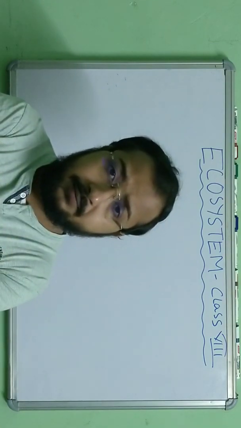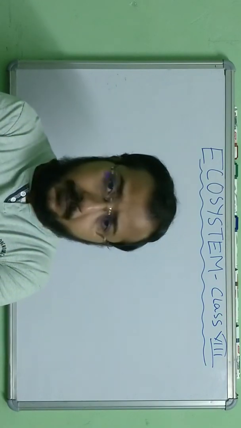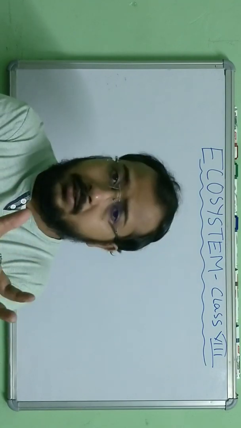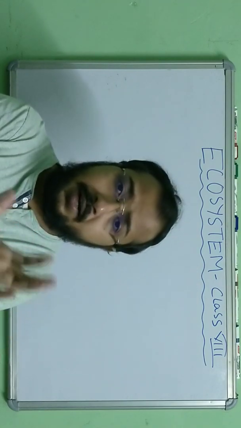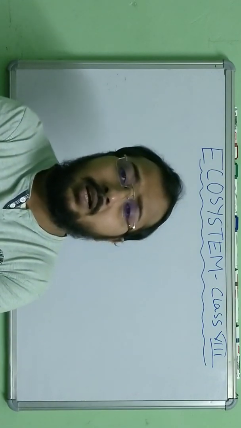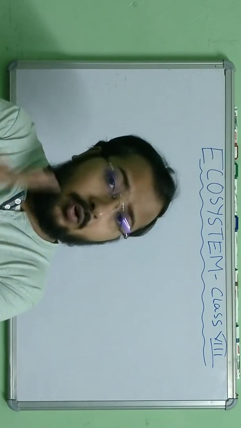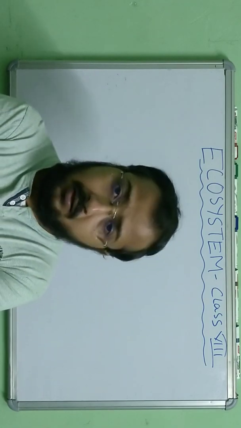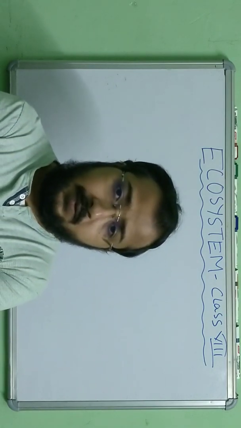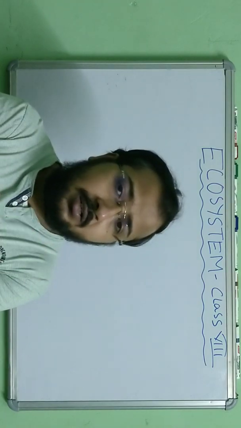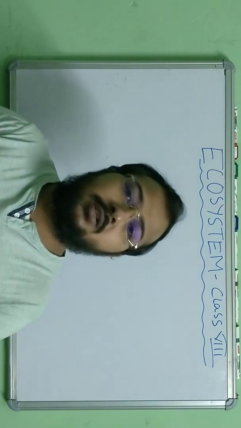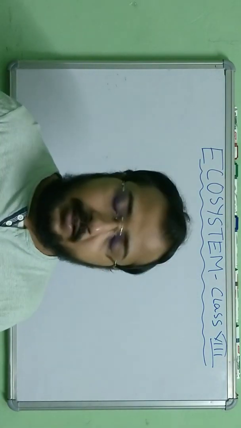There is interaction among all the living organisms, and also interaction between living and non-living things. So two types of interaction we see in an ecosystem.